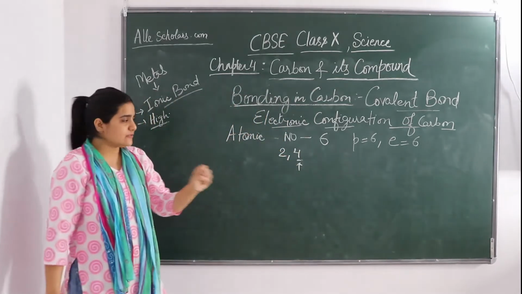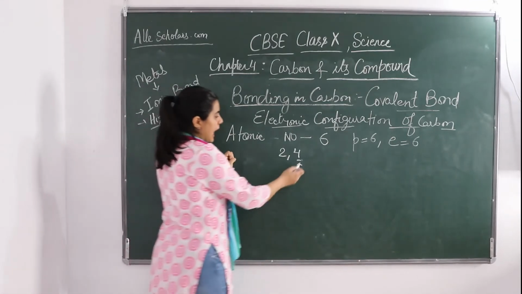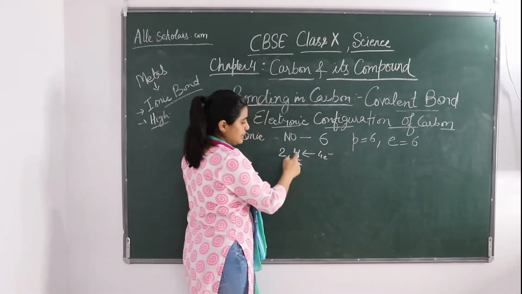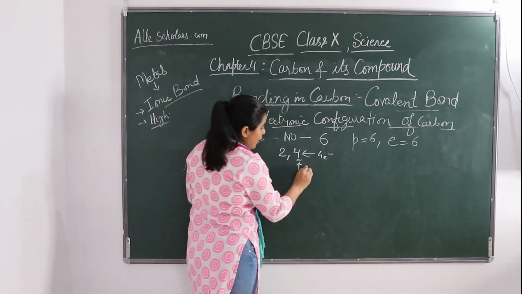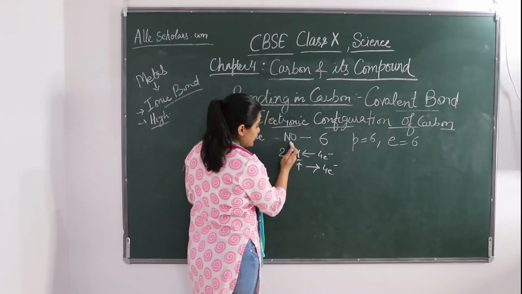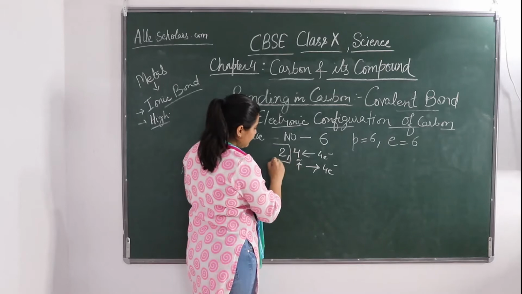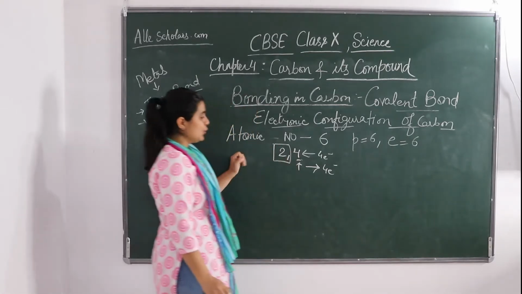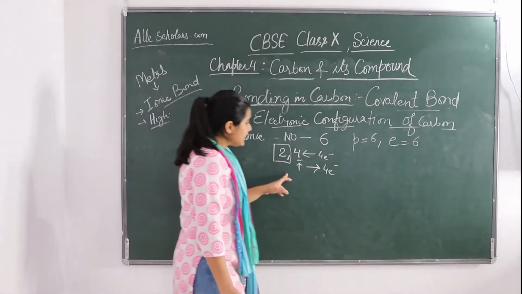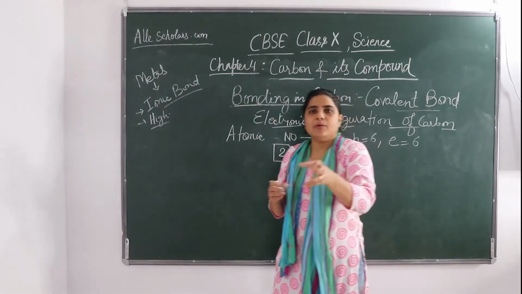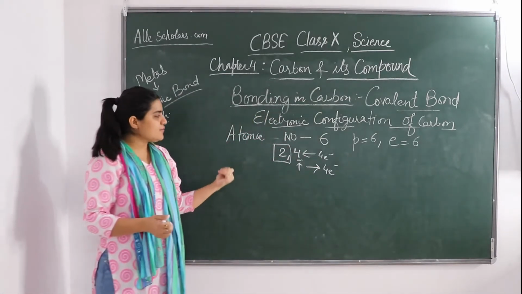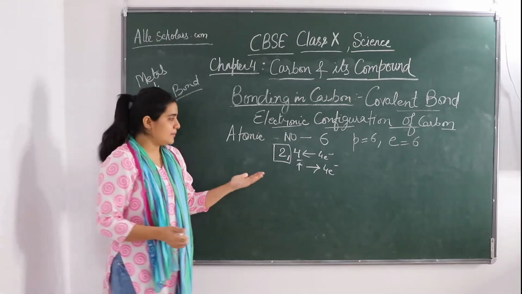Now to complete this valence shell, what is required? Either it is going to take 4 more electrons, then there will be 8 electrons in the valence shell, or if it donates its 4 electrons, then this shell will be removed and the first shell is going to have 2 electrons. Then it is going to complete its octet. So what is the requirement?